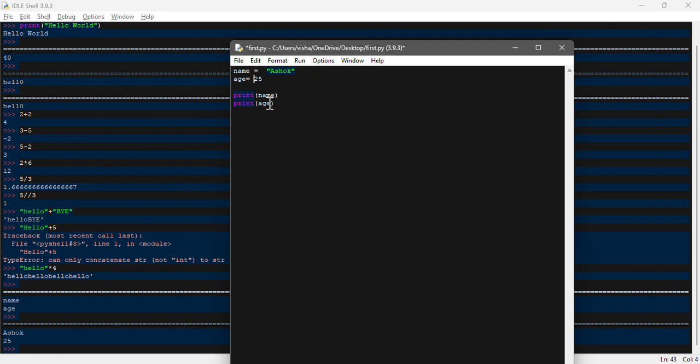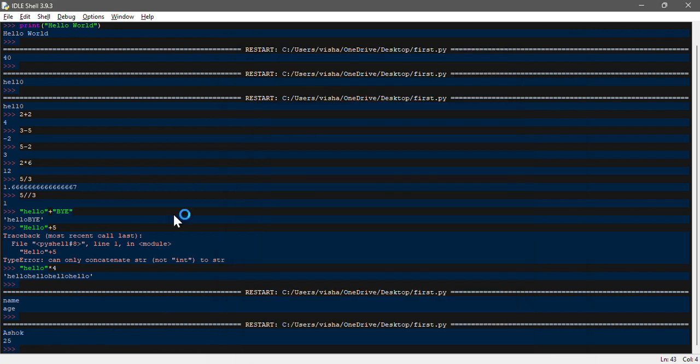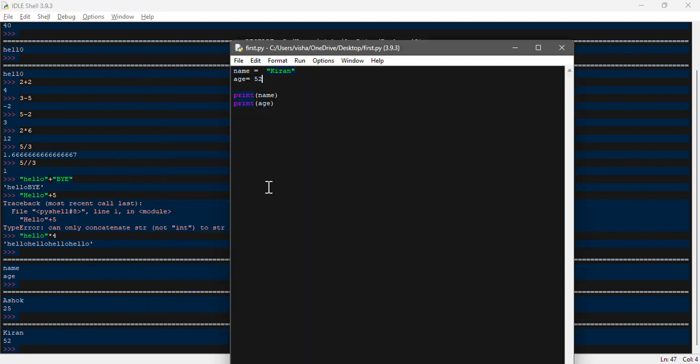Now for example, if at some later point of time you change the variable value from Ashok to Kiran, and age from 25 to 52, and save it, you will see that the output changes from Ashok 25 to Kiran 52. So the variable remains as it is, but your output may change depending upon your declaration. This is my variable and this is my value that we have declared over here, and this is my print function from which I'm printing my variable value.